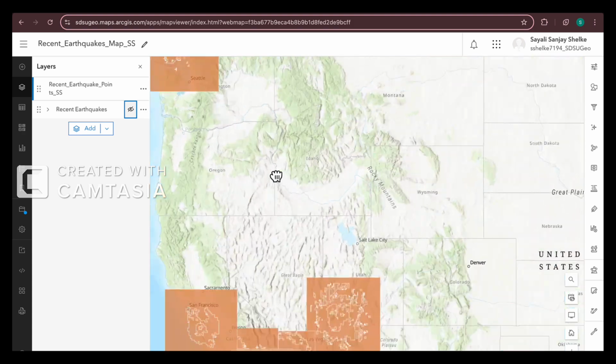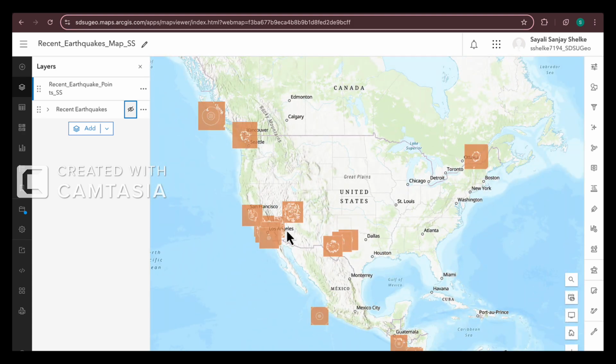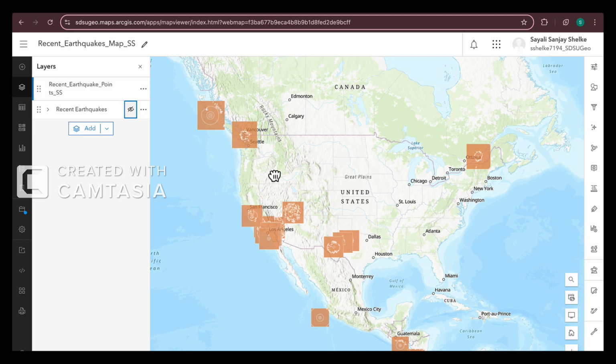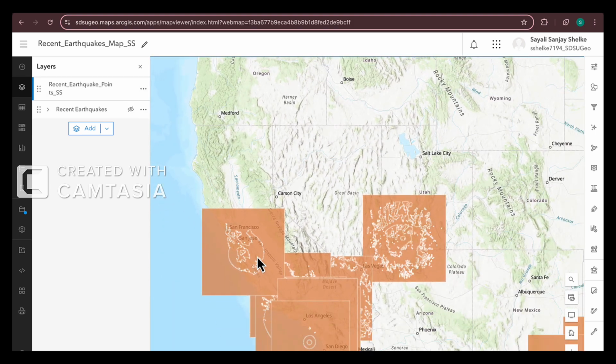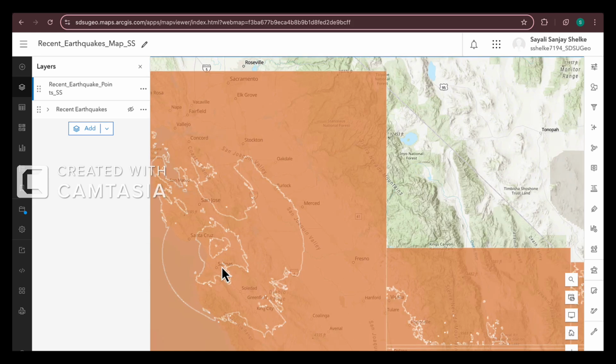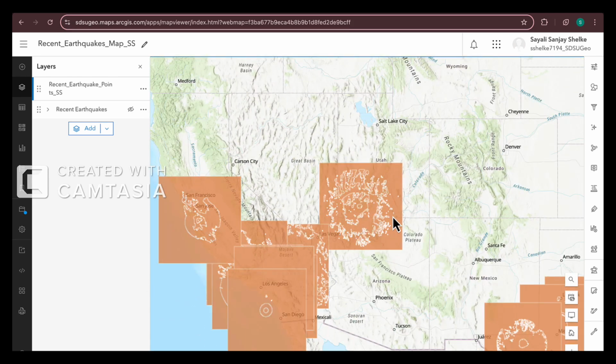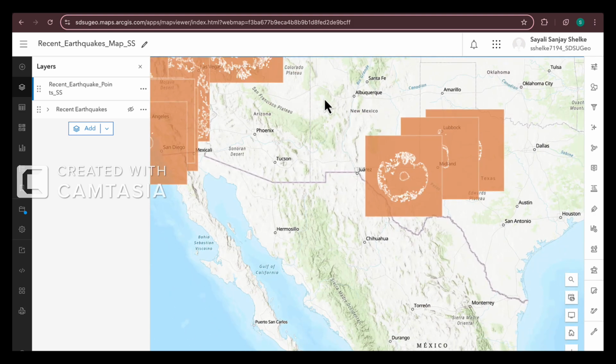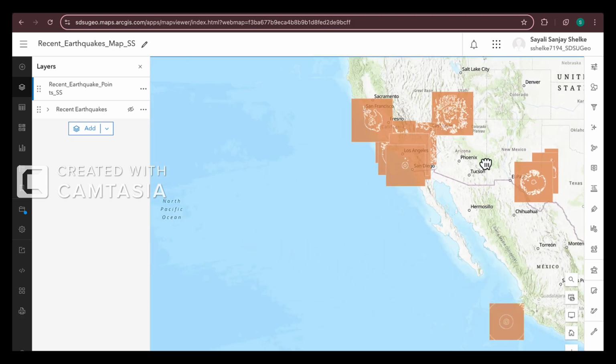These are recent earthquake points. It has covered a wide area wherever recent earthquakes have occurred. You can see it is connecting some points and areas around here. It is showing the range of earthquakes in that locality.